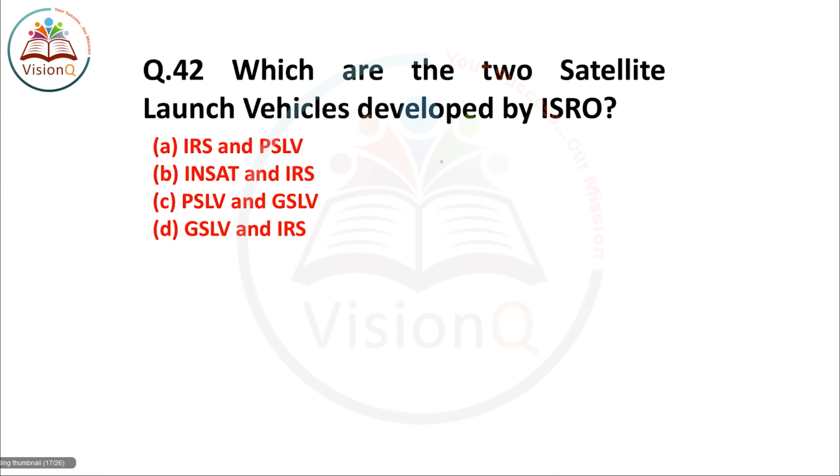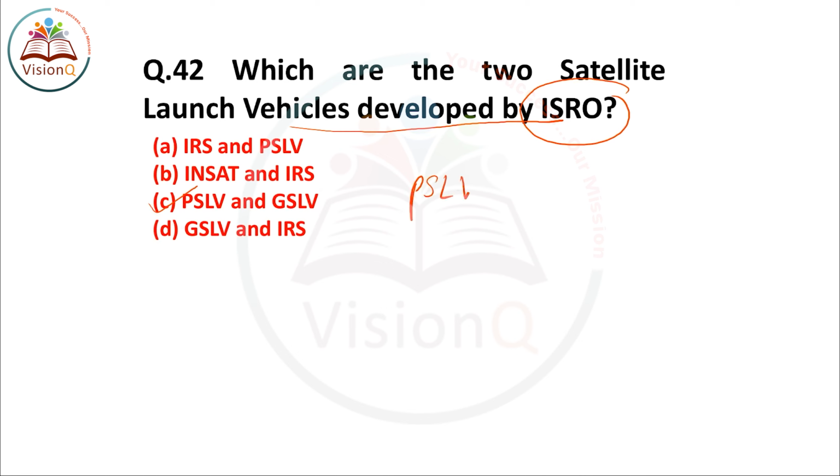The next question we'll discuss is question number 42. Which are the two satellite launch vehicles developed by ISRO? A very important question for any examination. There are many satellite launch vehicles of different space agencies, but which of these are developed by ISRO? The right answer is option number C, PSLV and GSLV.